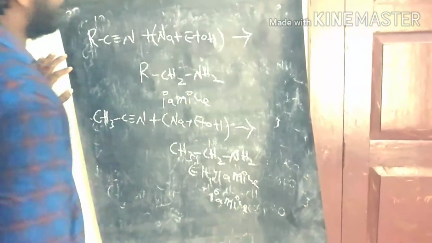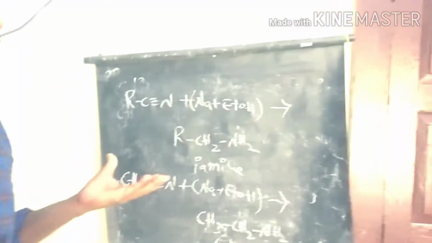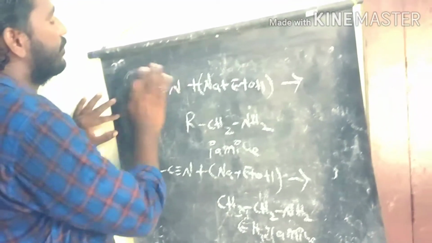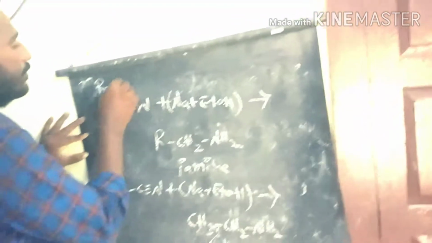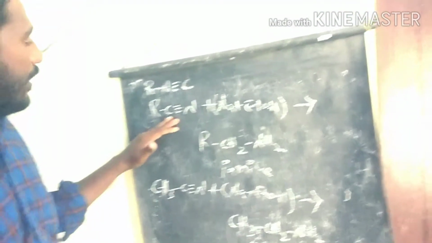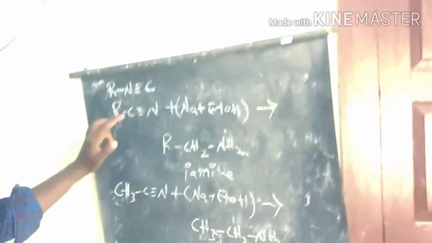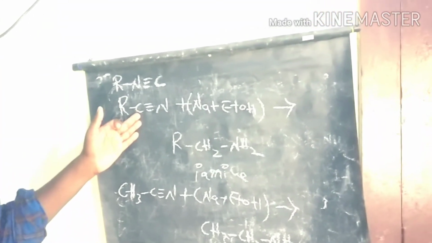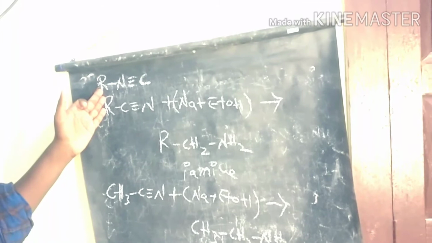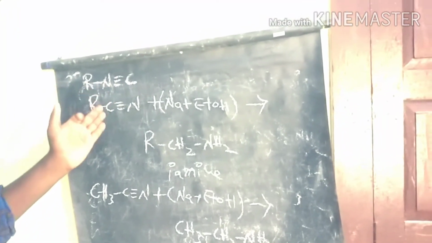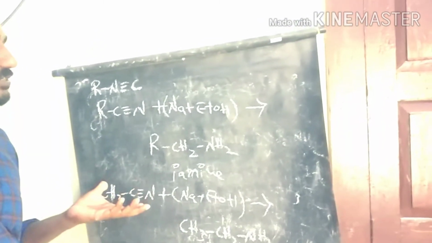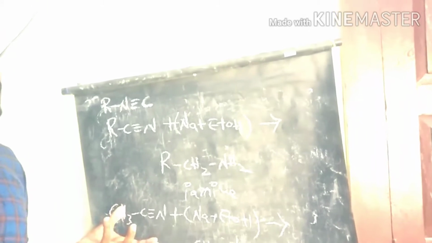Now let's discuss the preparation of secondary amines from isocyanides. What is the difference between cyanides and isocyanides? It is the bonding nature. In the cyanide, the hydrocarbon chain is directly attached to the carbon atom. In the isocyanide, the nitrogen atom is directly attached to the hydrocarbon chain. So that is the major difference between cyanides and isocyanides. When isocyanides are involved in this reaction, we get secondary amines as the products.